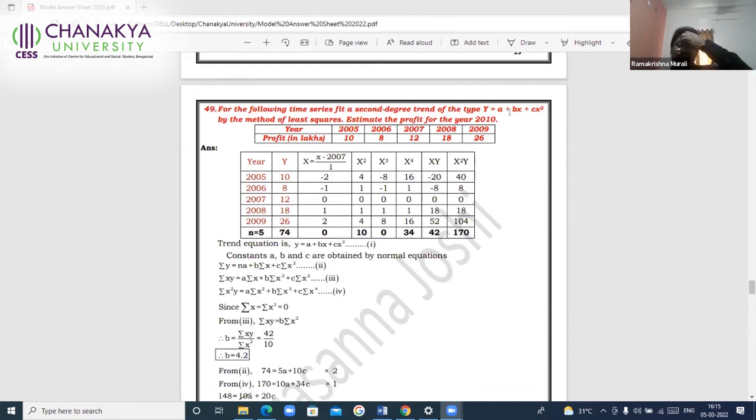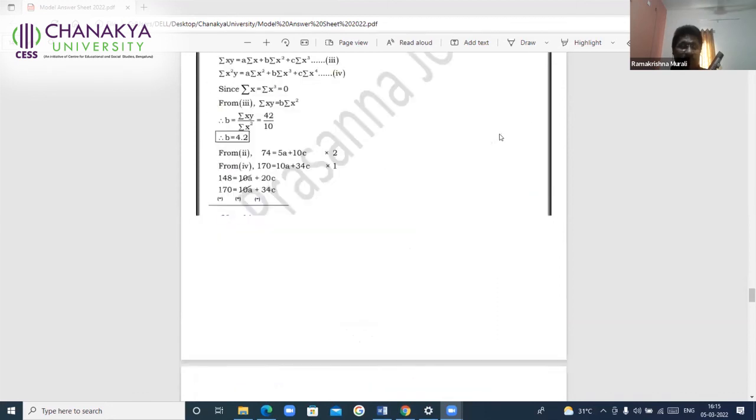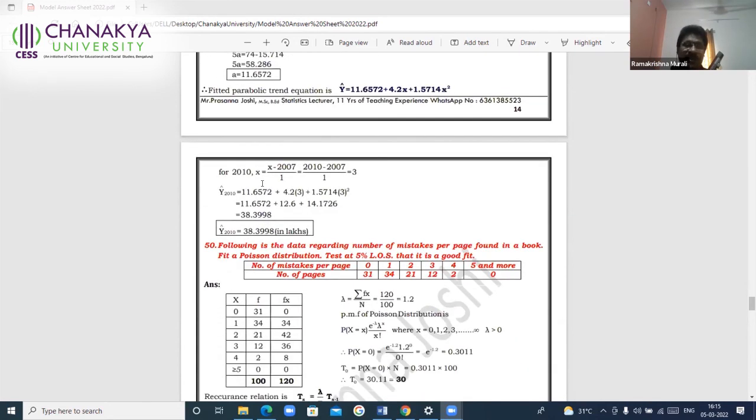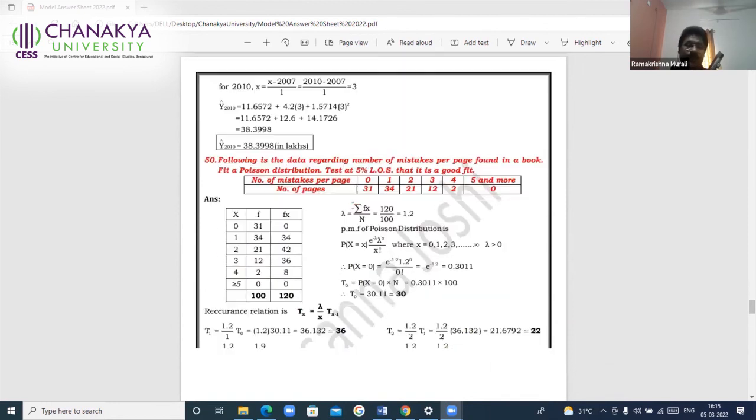A quadratic equation y is equal to a plus bx plus cx square by the method of least squares. And here you need not calculate the trend values. Even for 10 marks, quadratic and exponential trend values will not be asked. You need not calculate. It is only the fitting of the equation, just finding the A, B, and C values. That itself will be asked for 10 marks. And like this, at maximum you may be asked to estimate only for 1 year, not all the trend values. For that particular year, replace the X value, and you get the estimated value.